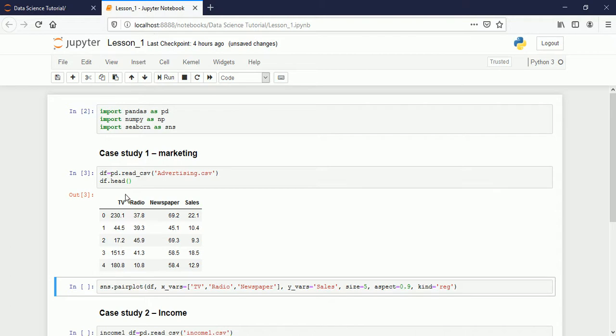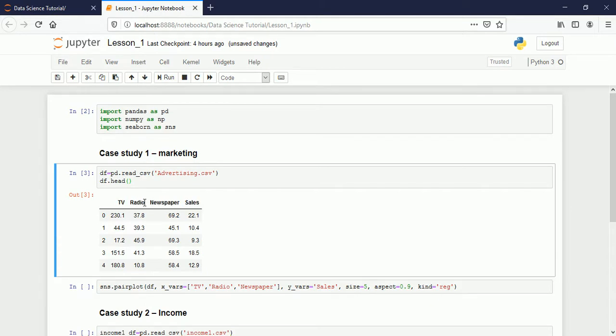So in this example we are considering how many columns are there in this table. There are 4 columns: TV, radio, newspaper and sales. The sales column is called the response, or the output, and these 3 columns are called the inputs. Now we have to see the relationship between these columns.